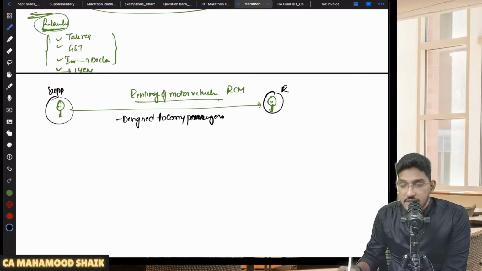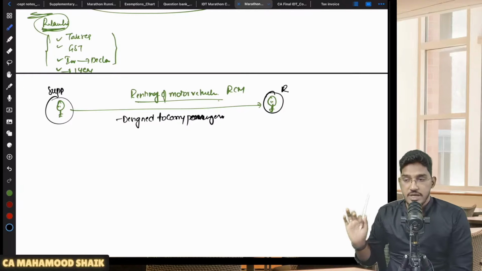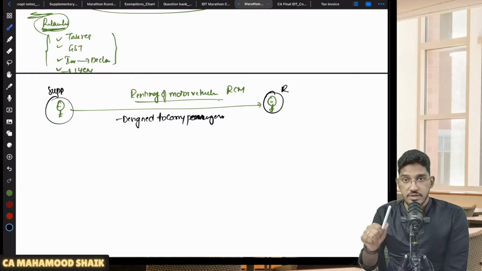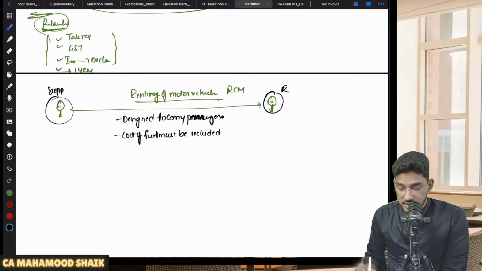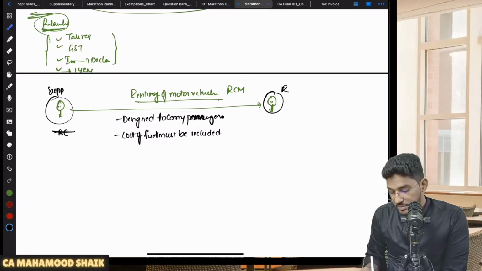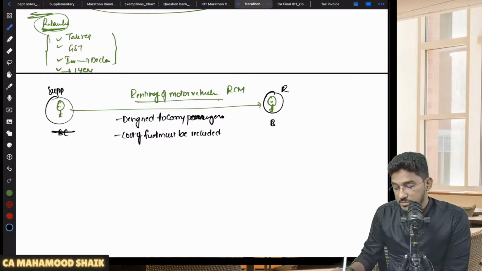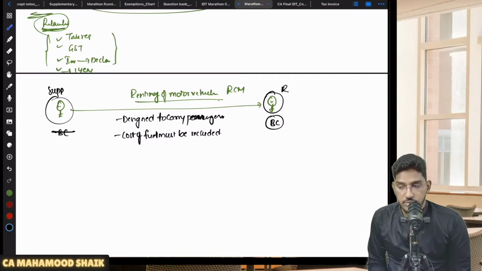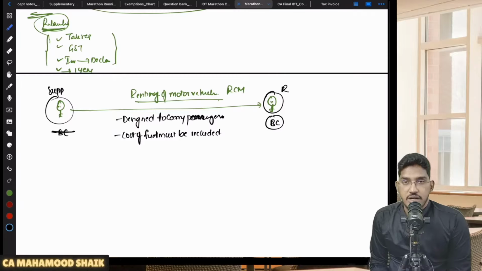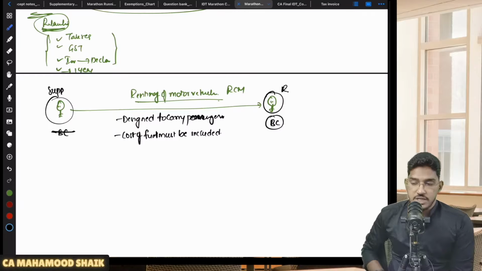If you are renting a motor vehicle designed to carry goods, no RCM, forward charge mechanism. So RCM will become applicable only when you are renting a motor vehicle which is designed to carry passengers. And cost of fuel must be included in the consideration. And few more conditions: supplier should be other than body corporate, and recipient must be body corporate. If all these conditions are satisfied, then renting of motor vehicle services also will get covered under reverse charge mechanism.